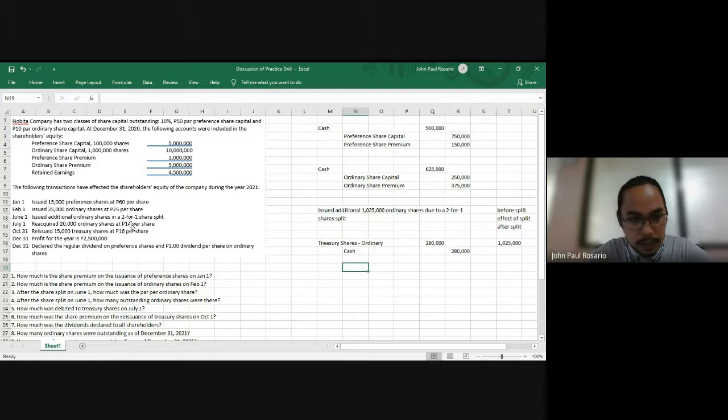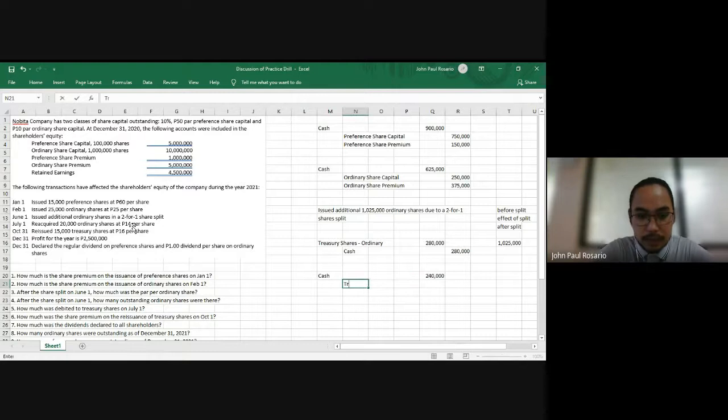Okay, so in this case, on October 31, we have reissued 15,000 shares at 16 per share. That means we have received cash worth 15,000 shares times 16 per share. As you can see here, the reissuance price of our treasury shares is above its cost of 14. This means that we have a share premium on treasury shares.